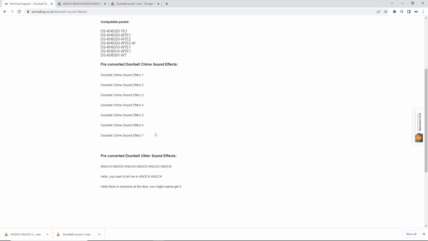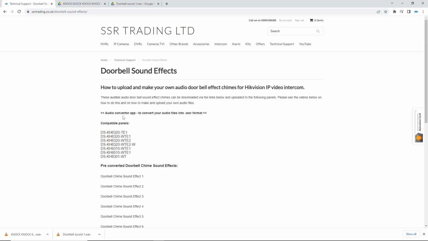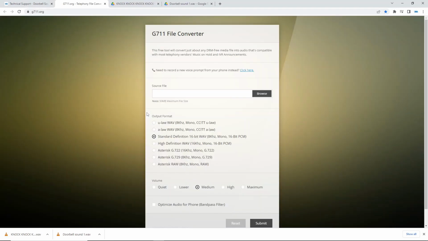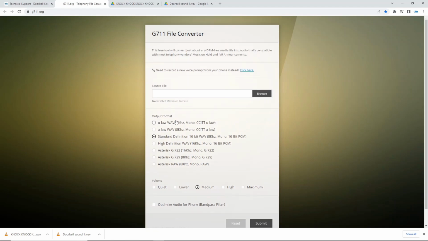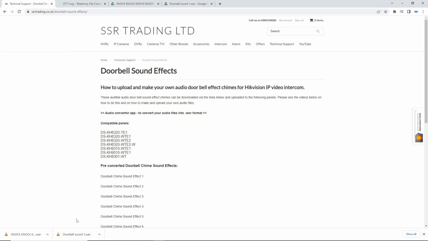But what else you could do, guys, is go to this little app here called Audio Converter. Click on this, and you can download your own audio. Just get any kind of audio file, upload it here, go to convert. I would put it on the maximum volume, but keep it on standard definition here, and then you'll be able to upload your own files. They're a bit sensitive about what kind of files they are, but I've used this converter before and it works perfectly fine. So now we've downloaded a couple of sound effects.